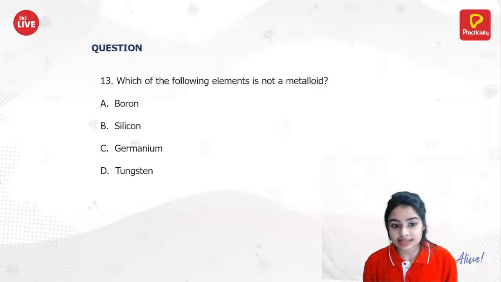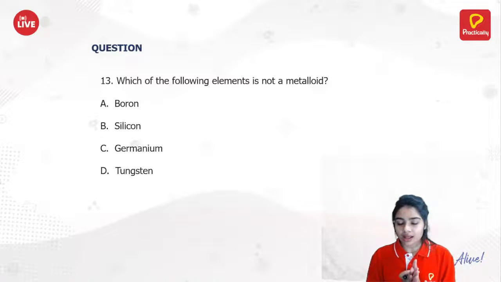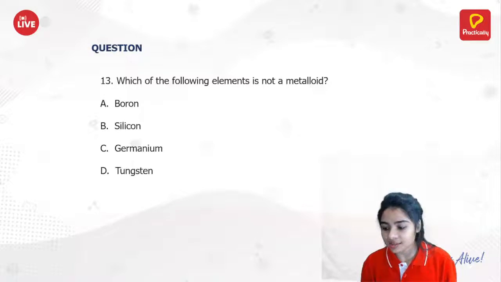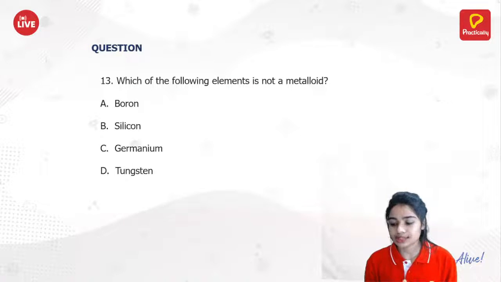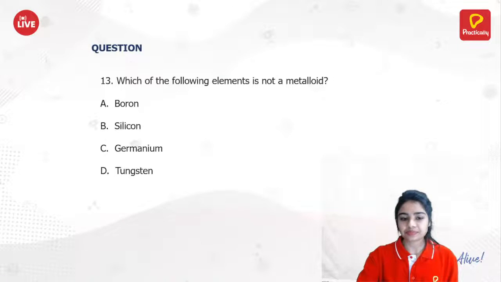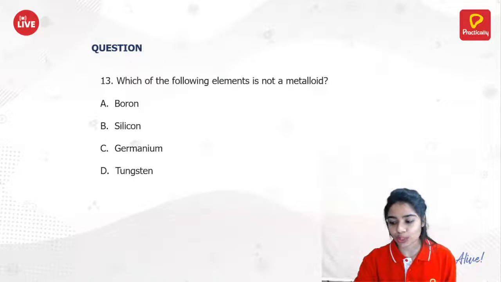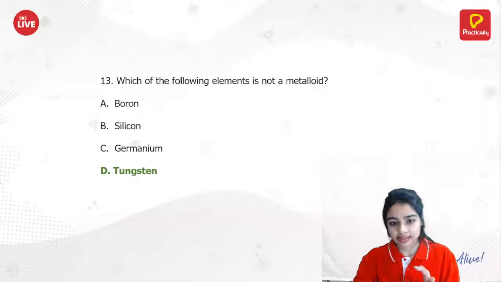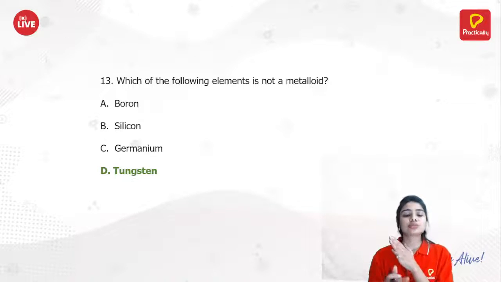Okay, tungsten is a metal. Can Nishant tell me the symbol for tungsten? What is the symbol for tungsten? Okay, Kartika, what's your answer? Chaya Devi, what's your answer? So I will be showing the answer here. Yes, tungsten is not a metalloid.